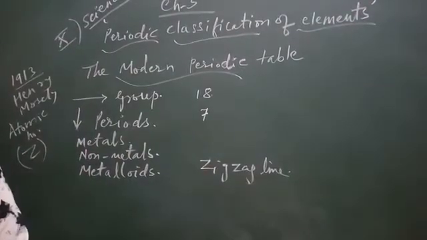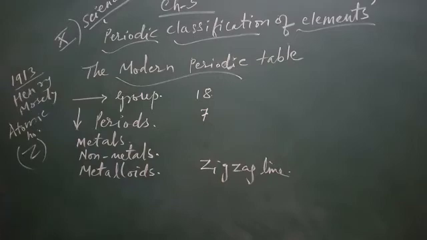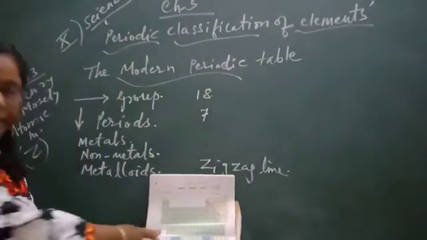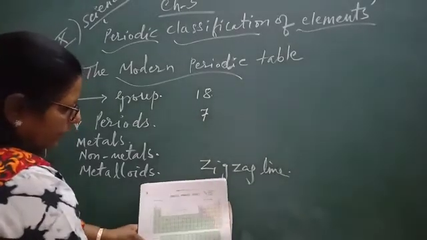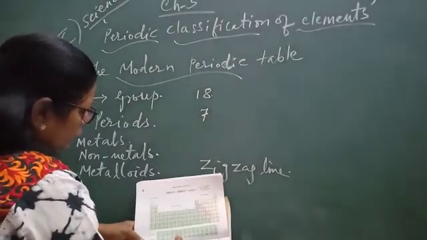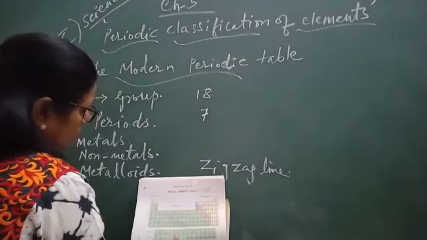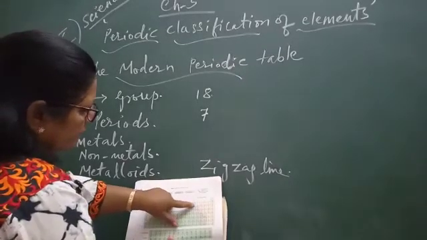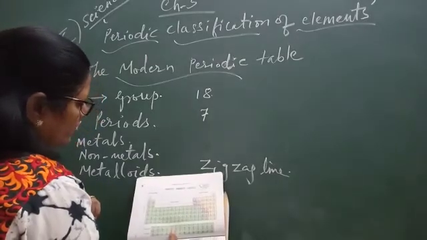Now see table number 5.6 on page number 86. You can see this modern periodic table in the textbook. All the green color in the modern periodic table is metals. Then the zigzag line of pink color is metalloids.